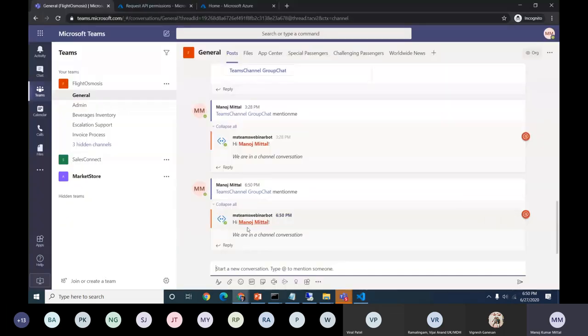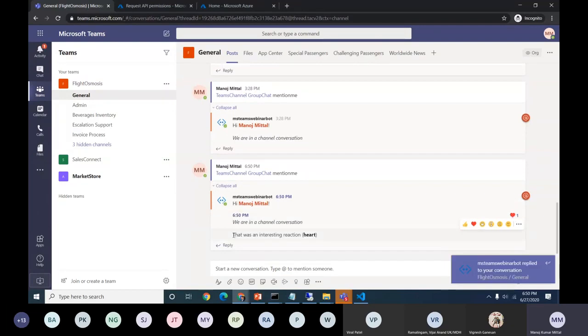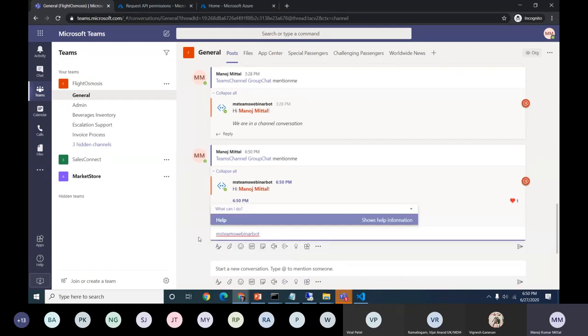Similarly, we can see it start appearing here, and this is the reaction one which I was talking about. I'll just select this reaction. Once I select it, again the message is prompted here. If somebody has selected like or anything, we can prompt, okay, thanks for liking, thanks for the warm welcome, like that messages we can put here.